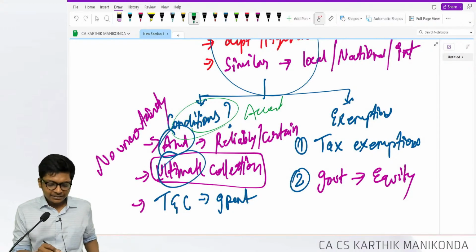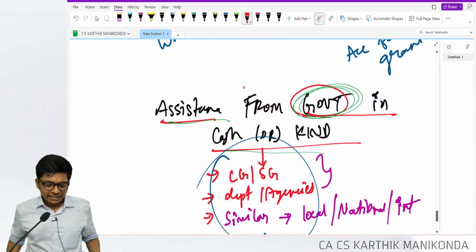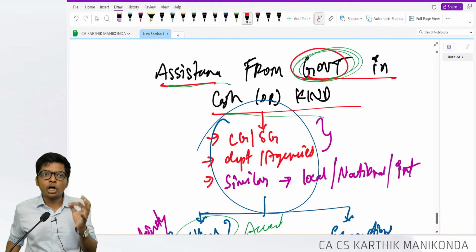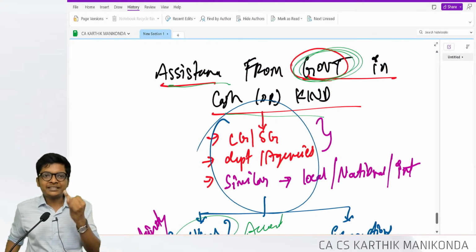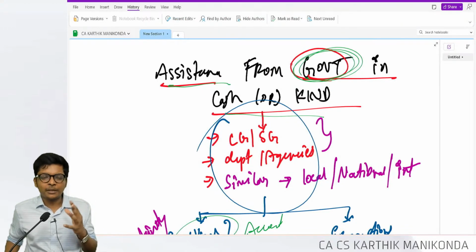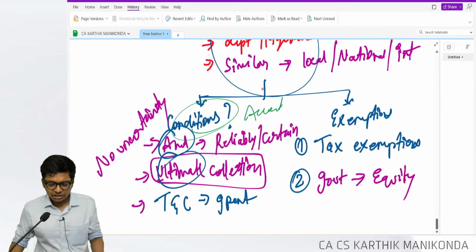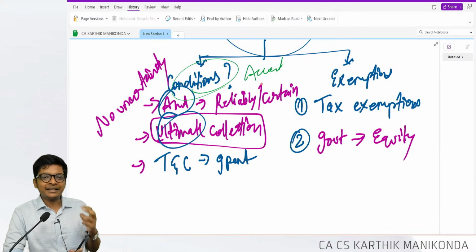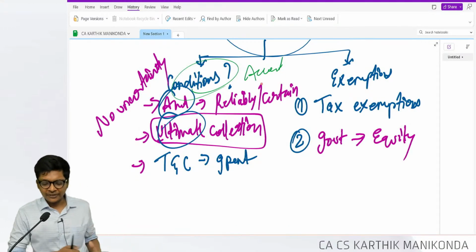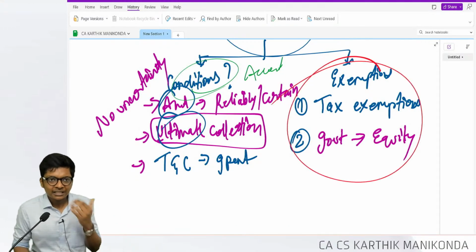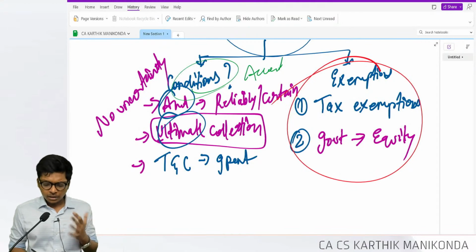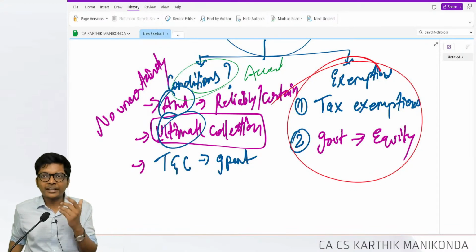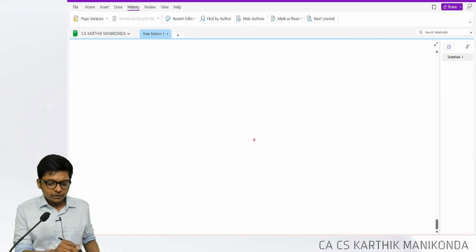Following, guys? To summarize, assistance from government in cash or kind, from central government, state government, any other departments or similar bodies, local, national or international. Conditions for accounting: no uncertainty in amount, no uncertainty in ultimate collection, terms and conditions satisfied. Tax exemption is not a government grant. Participation in equity is not a grant. So we are done with all the theory.